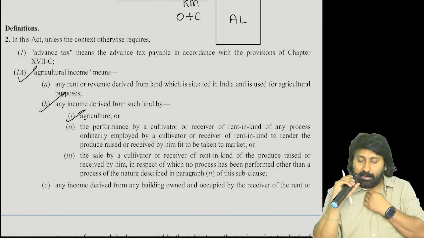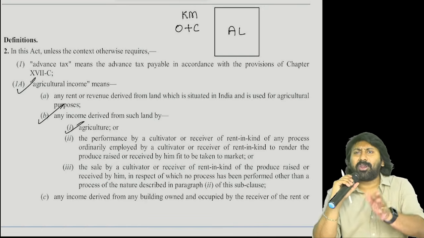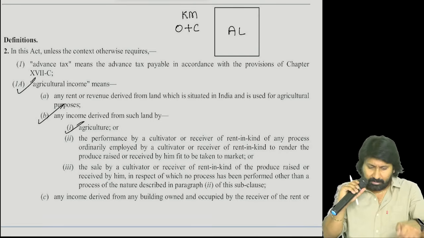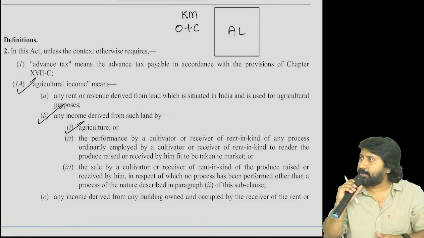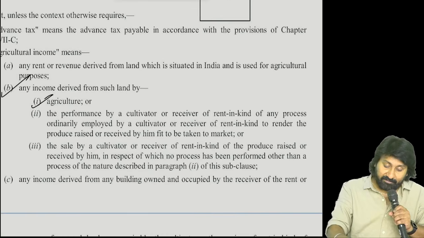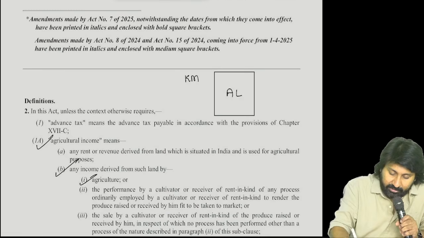In this example, who is the owner? Who is the cultivator? Renter, no renter? Only one income. What is that income? Agricultural income. Comes under point A. So that is point 1. Understood? Second one, not the second one, the third one you read first. Tell me. Let us change the example slightly.